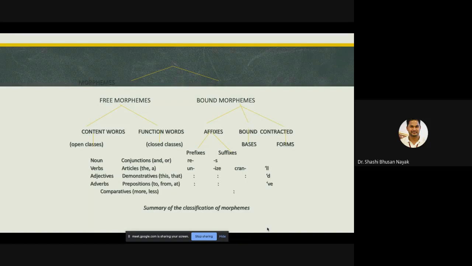Then in bound morphemes, you have affixes like prefixes and suffixes. I have told you what is a prefix, what is a suffix. Then contracted forms: 'll is a form of will, 'd would, then 've have. These are the classifications of morphemes.